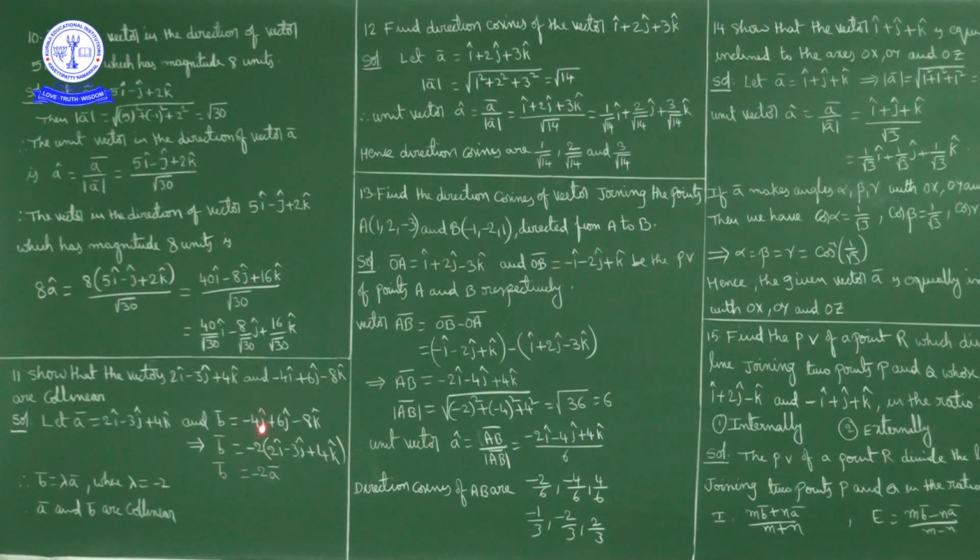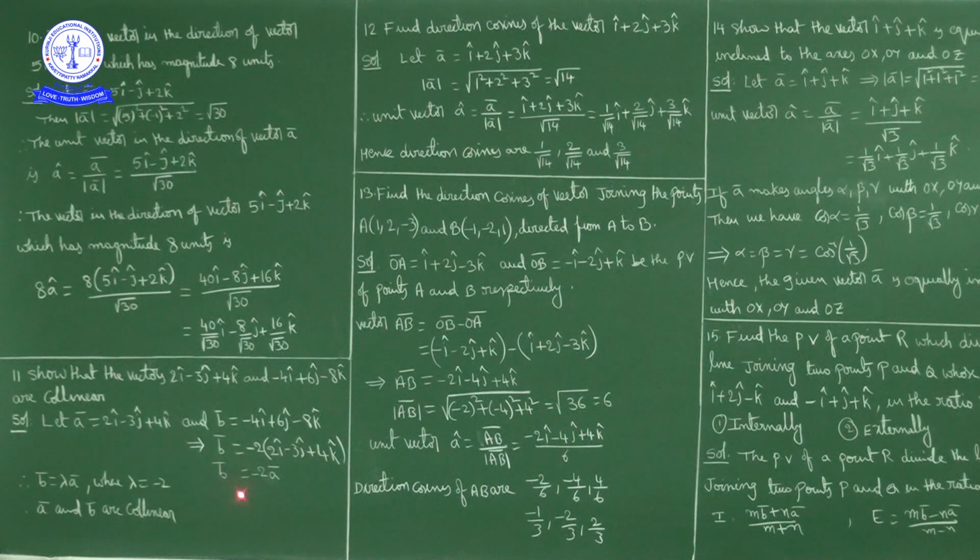Minus 4 we can write as minus 2 into 2, 6 we can write as minus 2 into minus 3, so minus 3j, and minus 8 we can write as minus 2 into 4, so 4k. But this is nothing but a bar only, no? So b bar is equal to minus 2 times a bar.